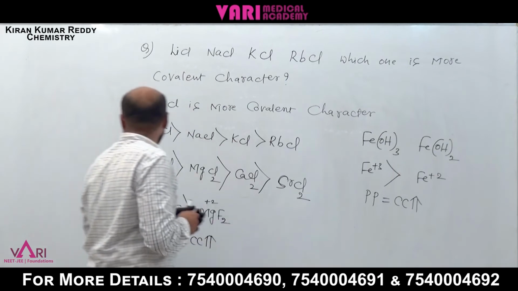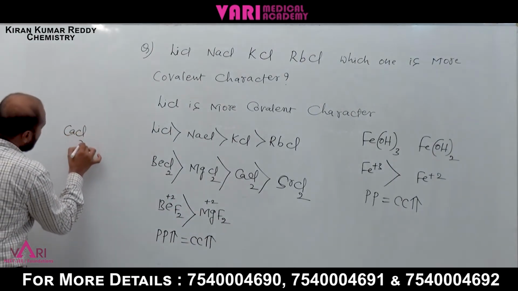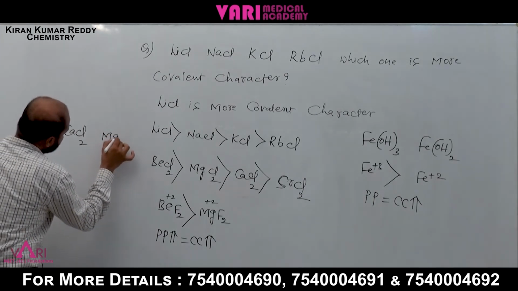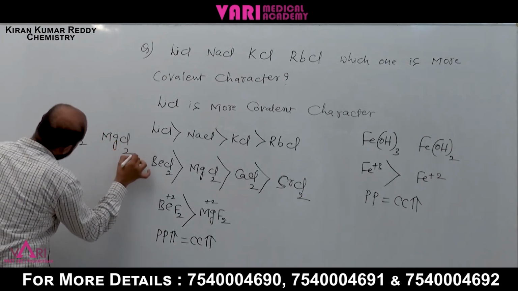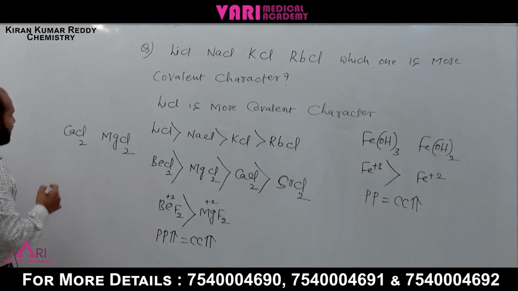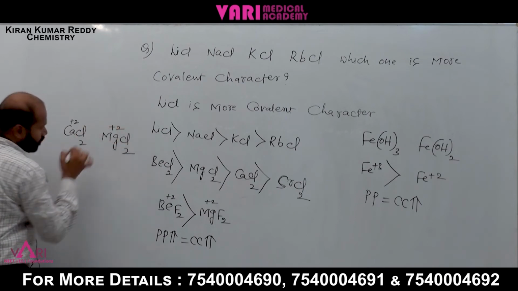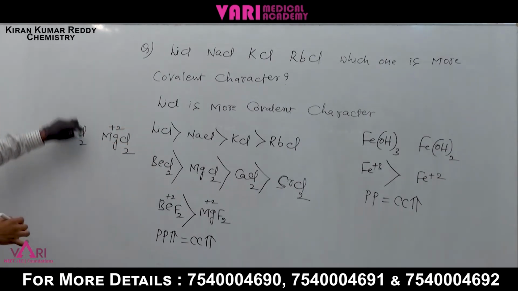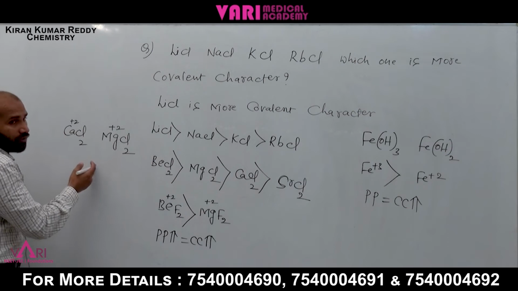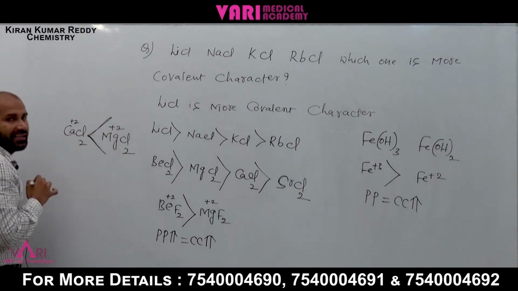If you take calcium chloride, CaCl2, and MgCl2, which one has the higher boiling point? Here is calcium 2+ and here is magnesium 2+. Which one has more polarizing power and more covalent character? Magnesium chloride has more covalent character.